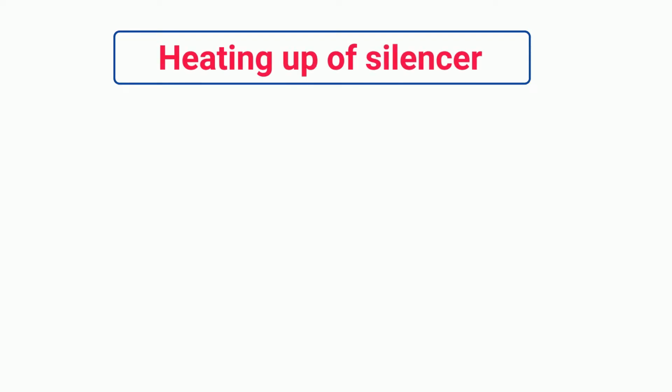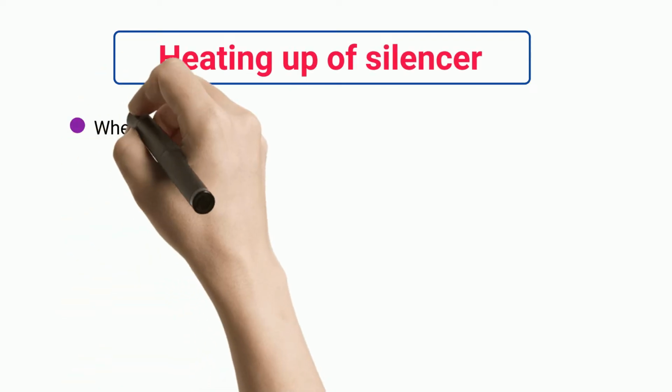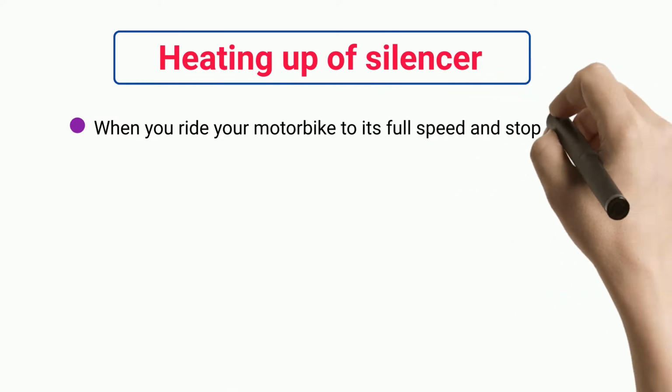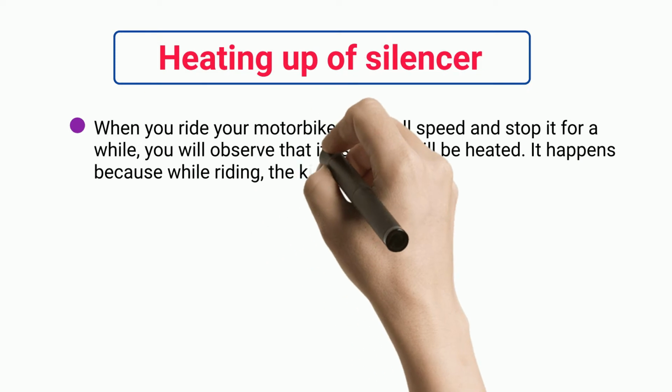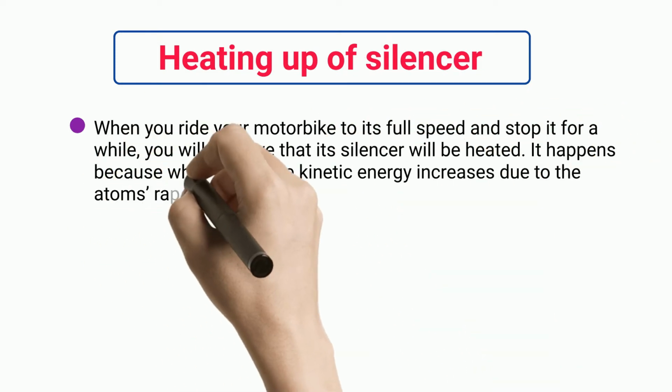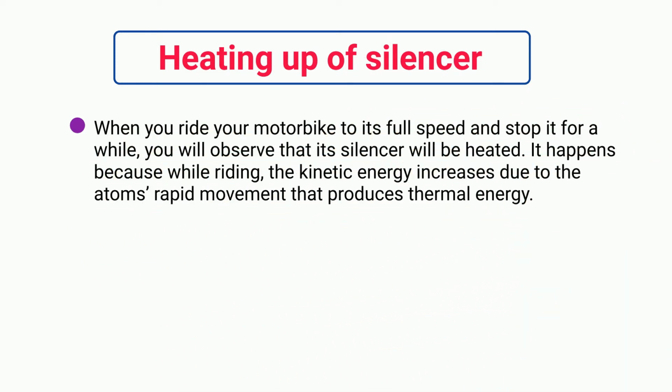Heating up of silencer. When you ride your motorbike to its full speed and stop it for a while, you will observe that its silencer will be heated. It happens because while riding, the kinetic energy increases due to the atoms' rapid movement that produces thermal energy.